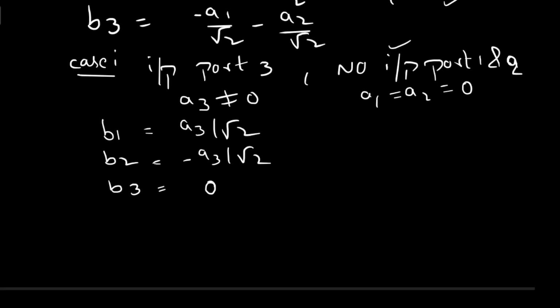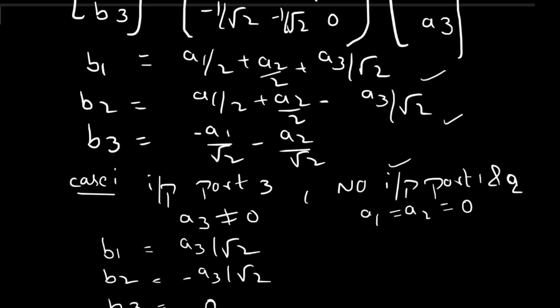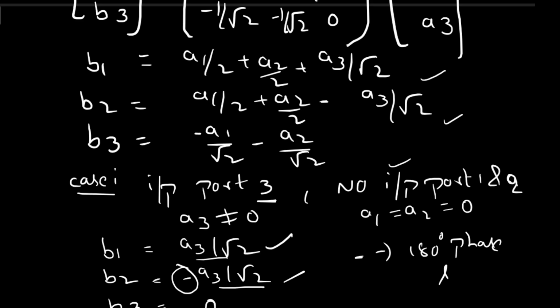Here the input is applied to port 3 and the output is obtained from port 1 and port 2, where the obtained power has equal magnitude, A3 by root 2, and a 180 degrees phase shift, which is indicated by the negative sign. So it is satisfied with the E-plane T-junction definition.